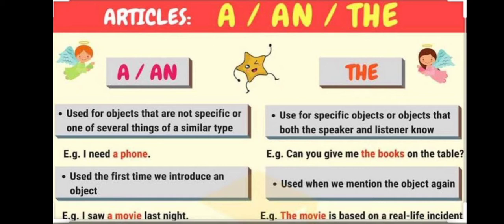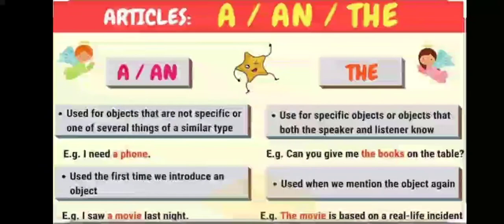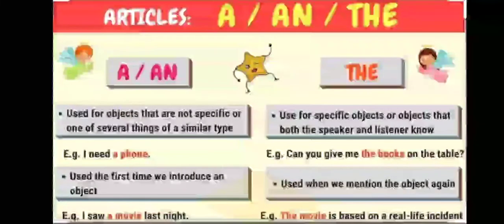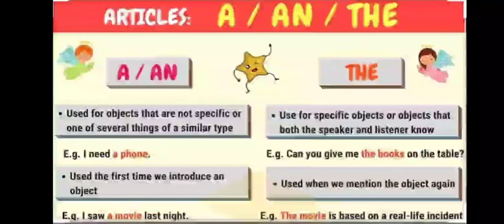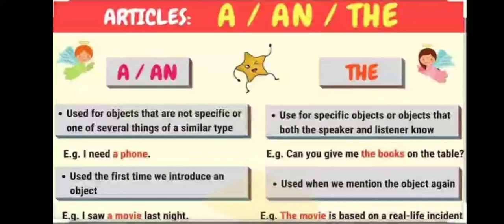Phone starts with P. That is not a vowel, so we will put "a". I saw a movie last night. Movie starts with M. That is not a vowel, so here we will use "a". "An" is used when there are vowels. For example, I have an umbrella. I have an ice cream. So when there are vowels, you will use "an". When there are no vowels, you will use "a".